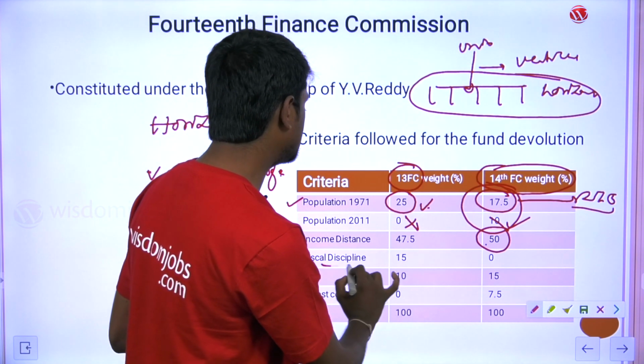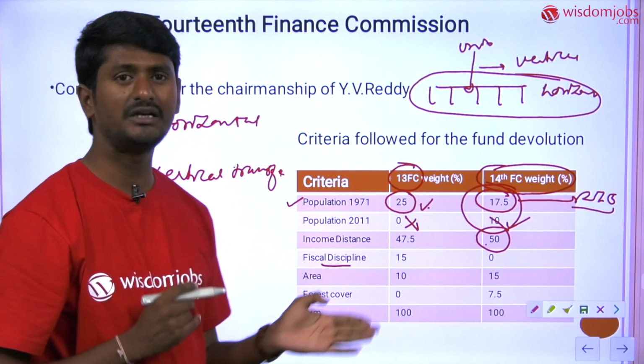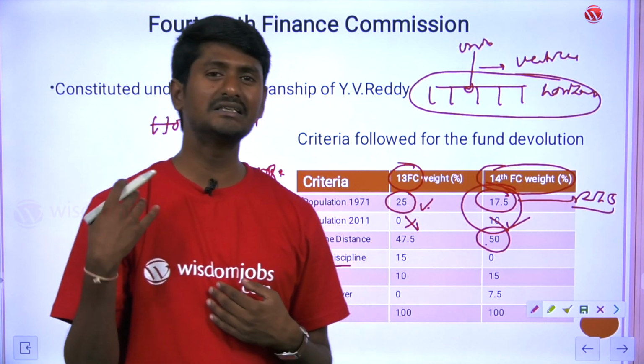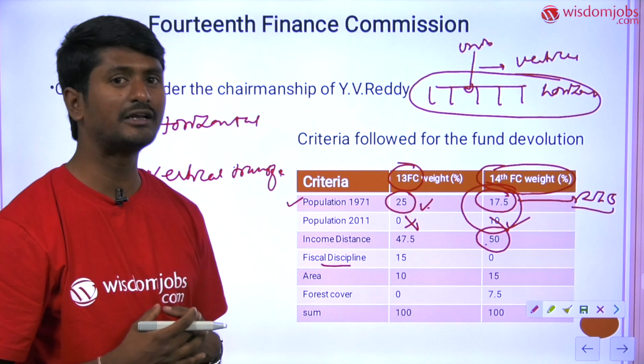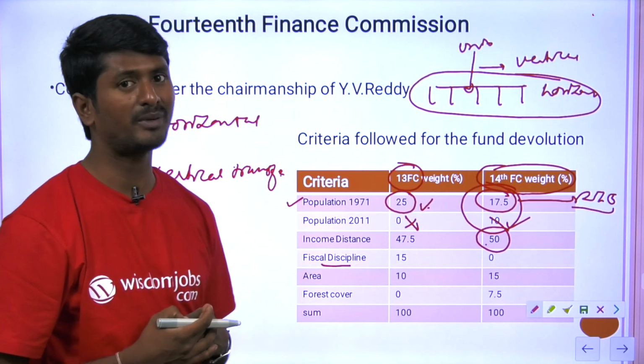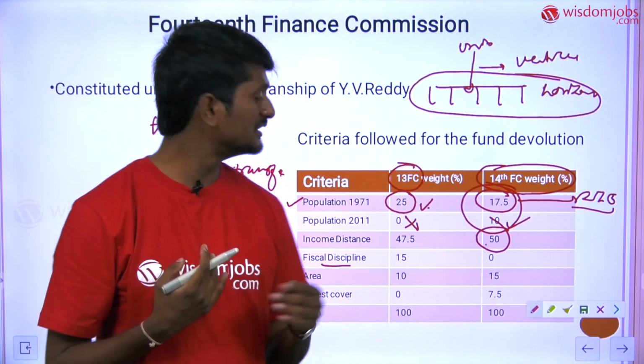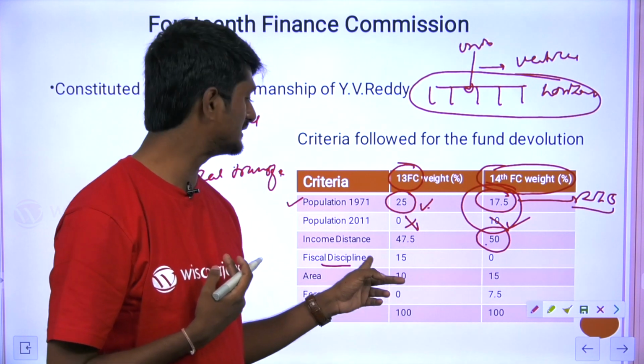And fiscal discipline: the 13th Finance Commission gave weightage for fiscal discipline. What is fiscal discipline? If the state is resorting to more borrowings, which is explained in terms of fiscal deficit, it reflects the borrowing requirement of a particular state. If the state is resorting to frequent borrowings, then the state does not have fiscal discipline.